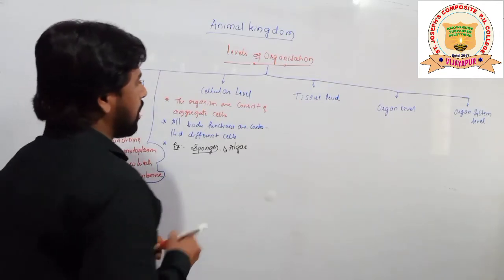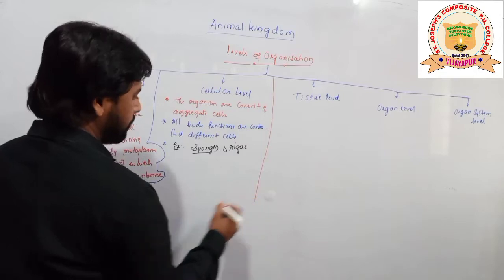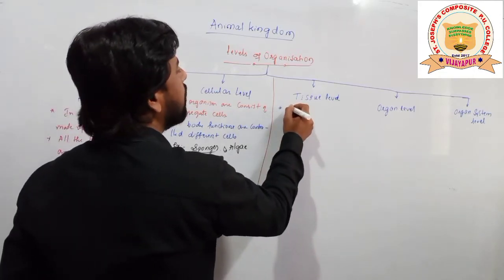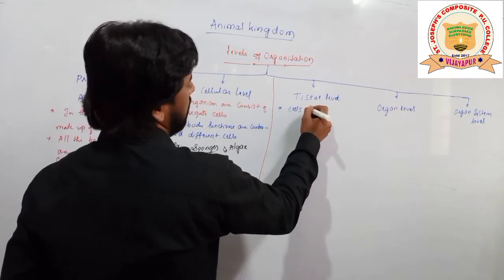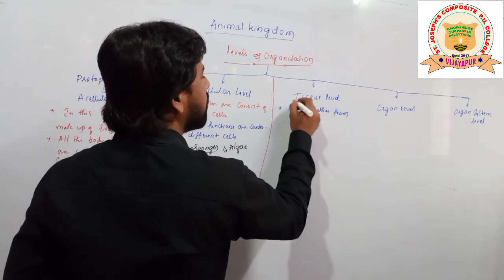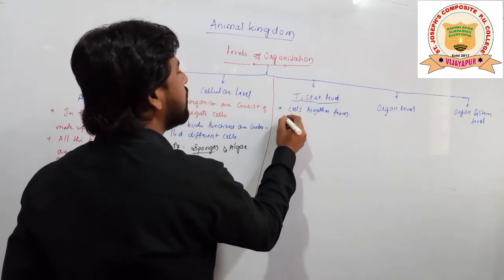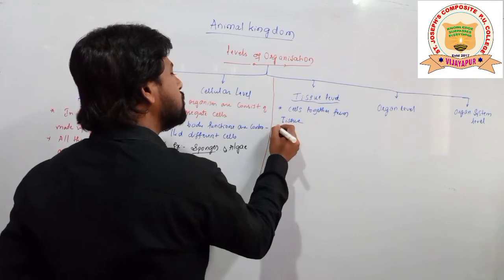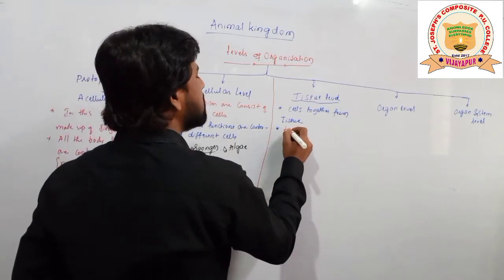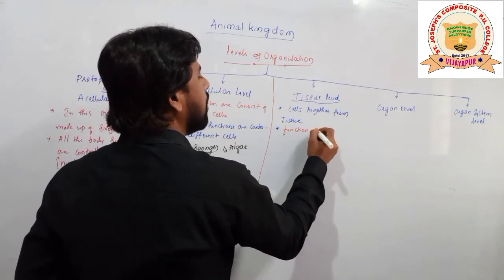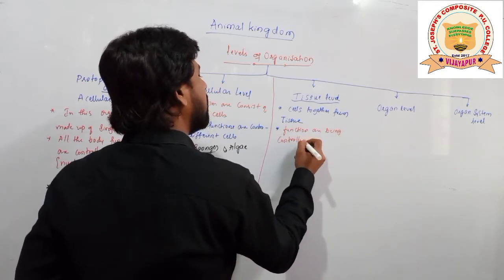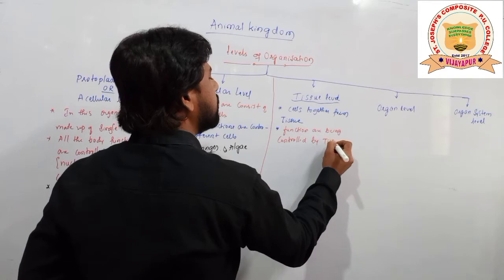Okay, next is going to come. Next is about the tissue level. Students, here the cells together form tissue. In this group of animals the functions are being controlled by tissue, students.